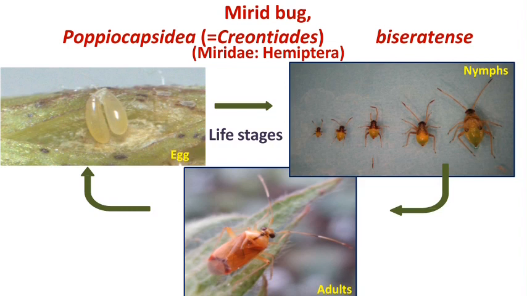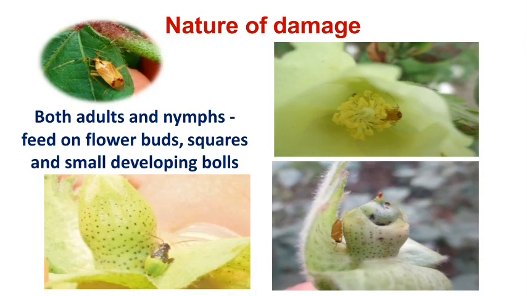The next one is the mirid bug. These are three different bugs: red cotton bug, dusky cotton bug, and mirid bug. The mirid bug is a new emerging pest in cotton. It is also a sucking pest, with egg, nymph, and adult stages. It feeds on tender plant parts and sucks the cell sap. Both nymphs and adults suck the cell sap from flower buds, squares, and small developing bolls.